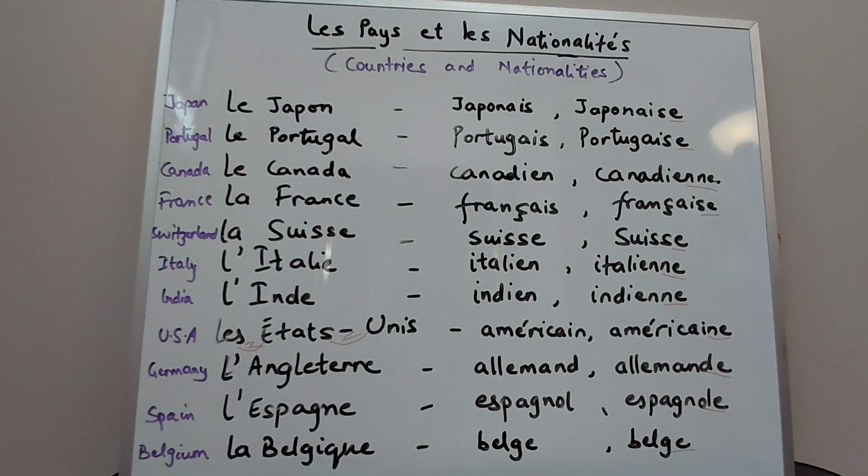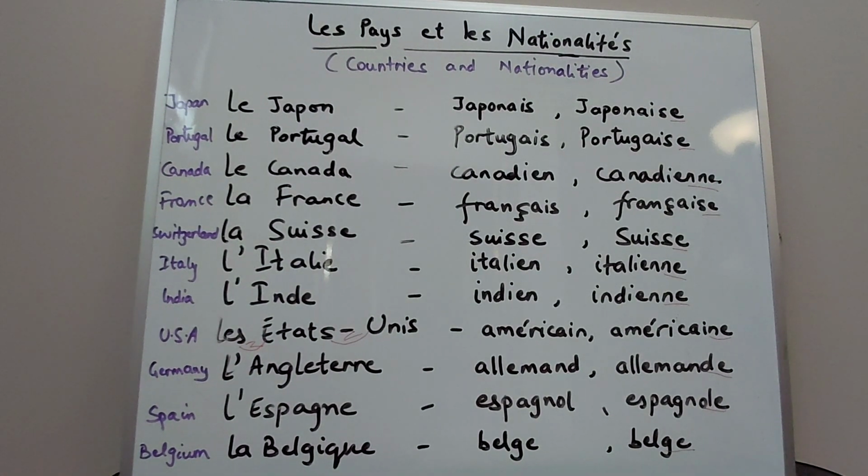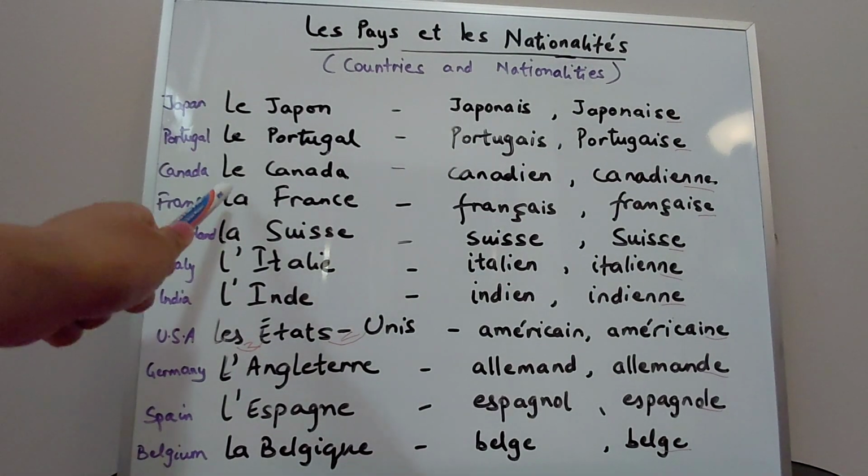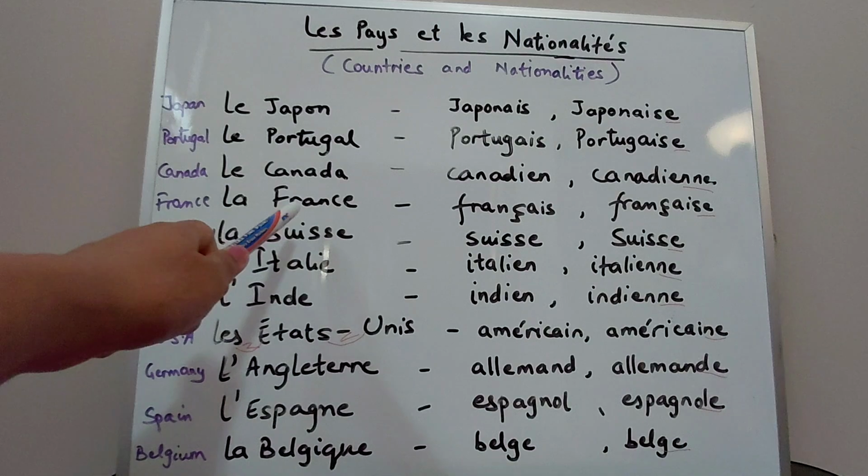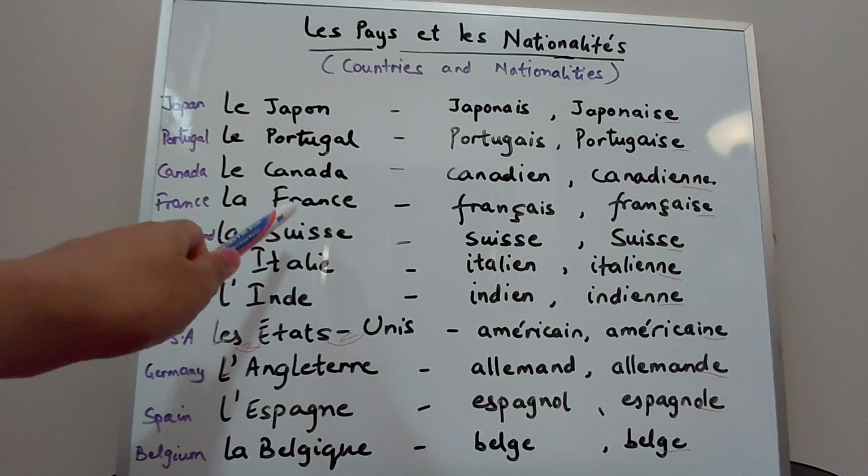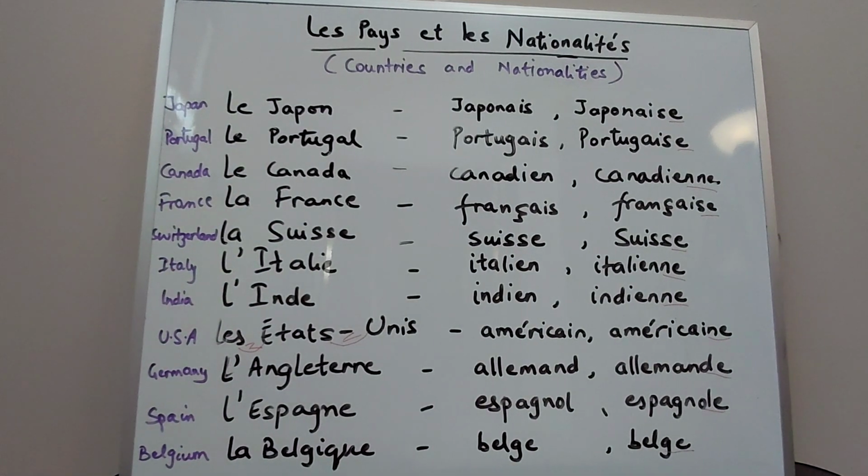Now these are the names of the countries. They are always written with the definite articles. Now these definite articles depend on whether the country's name is feminine, masculine, or plural.